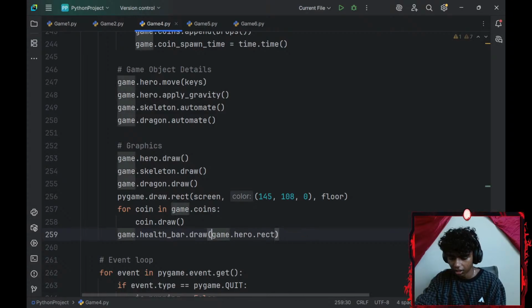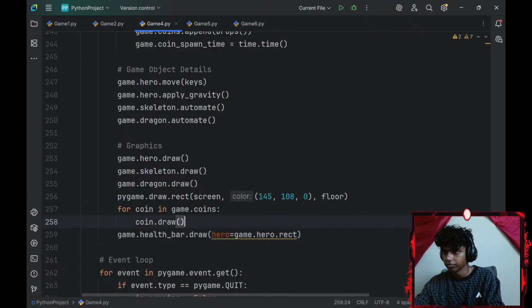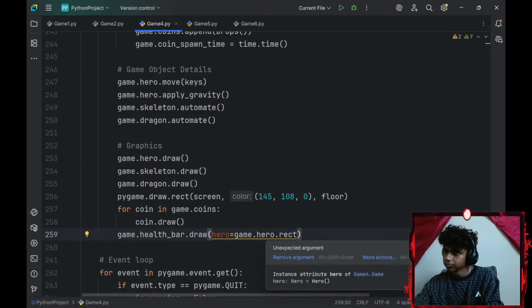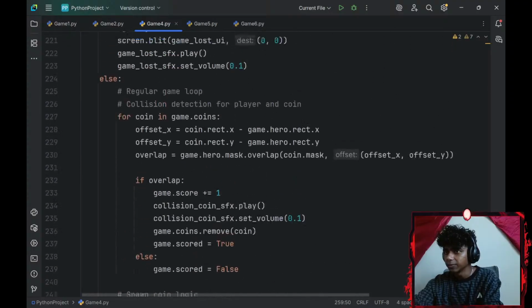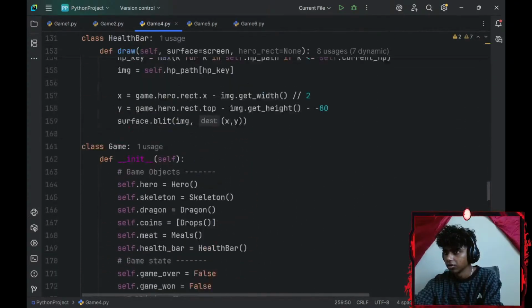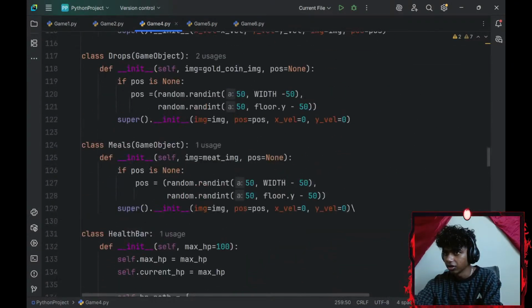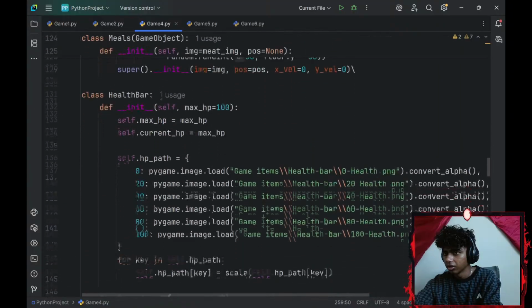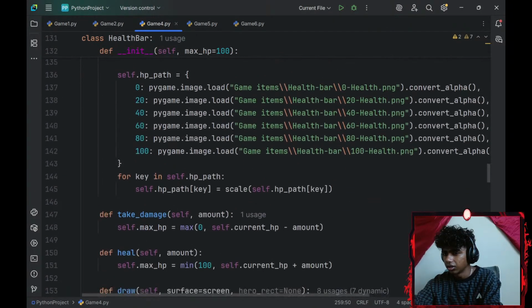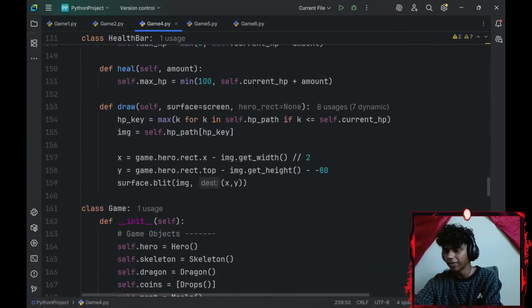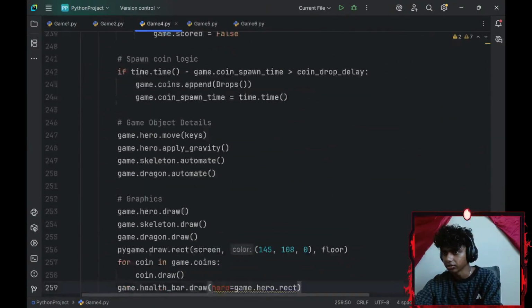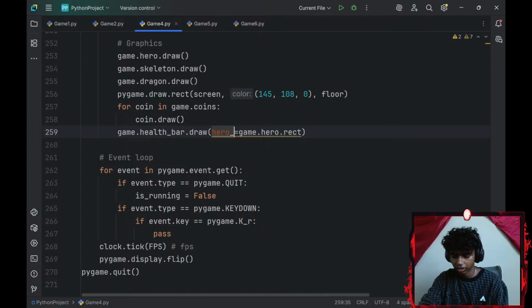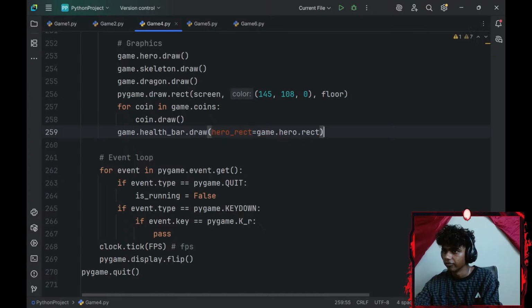Actually, I'll go with hero equals game.hero.rect. Did that make sense? Was it called hero up here by health bar? The draw method has hero_rect equals none, so I'll go with hero_rect. There we go.